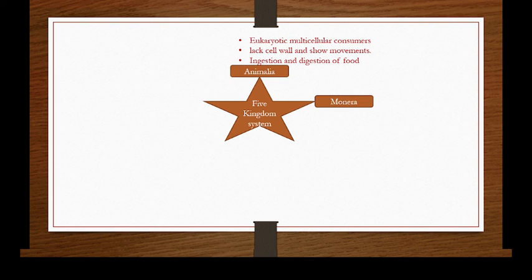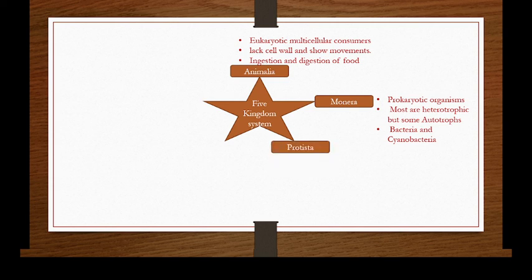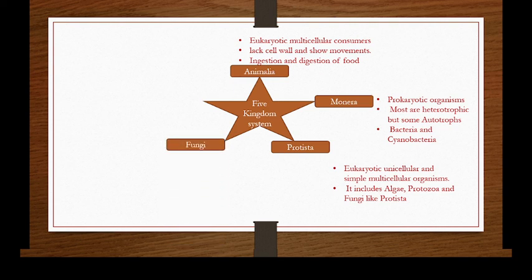The second kingdom is Monera, which includes prokaryotic organisms, and most are heterotrophs, but some of these are also autotrophs. This kingdom includes bacteria and cyanobacteria. And the third kingdom is Protista, which includes the eukaryotic unicellular and simple multicellular organisms, including algae, protozoa, and fungi-like protists. The fourth kingdom is Fungi, which includes the eukaryotic multicellular heterotrophs, which have an absorptive mode of nutrition, just like that of mushrooms.